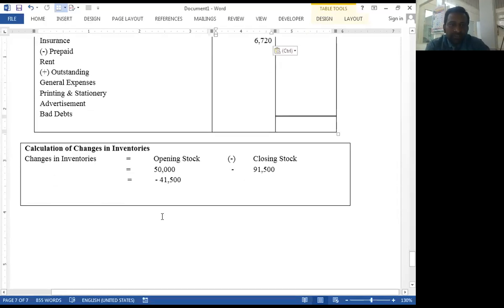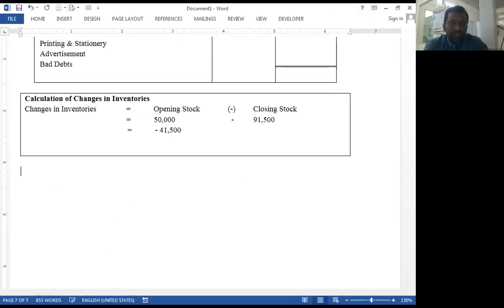How to calculate it? See, 6,720 divided by 12 months, because this amount is given for 12 months.